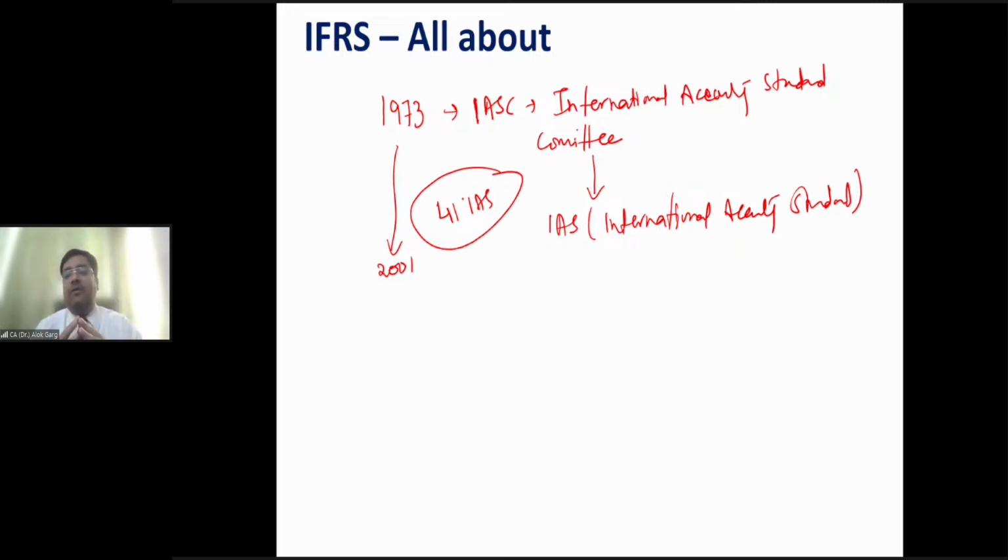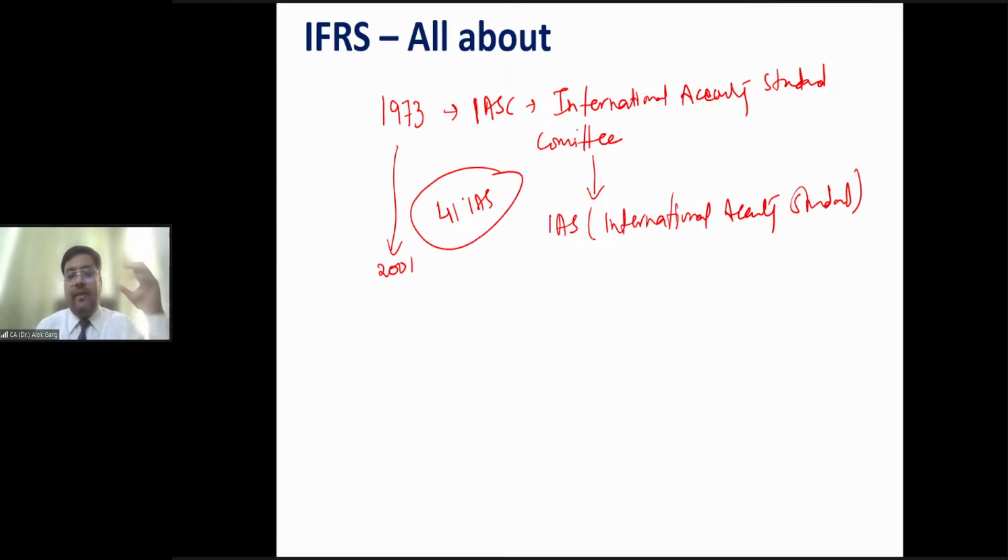This International Accounting Standard Committee was situated in London, right? The headquarter, the head office of this committee, or IASB, International Accounting Standard Board, is in London. And the UK economy is not a hyperinflationary economy, right? You understand inflation? Like Indian economy is an inflationary economy, right? So what is meant by hyperinflation? Hyperinflation means where the inflation crosses more than 100% or approaches 100%.